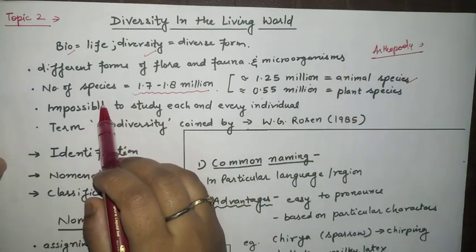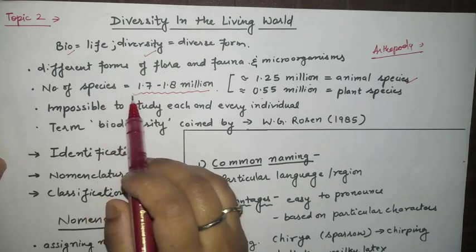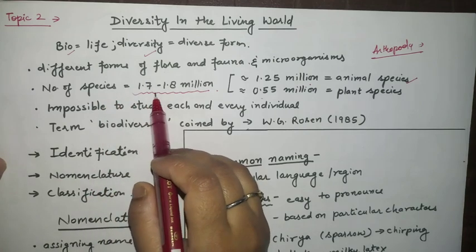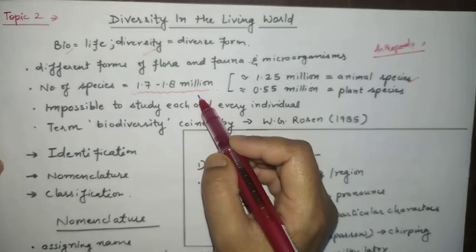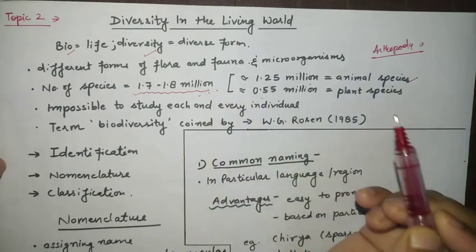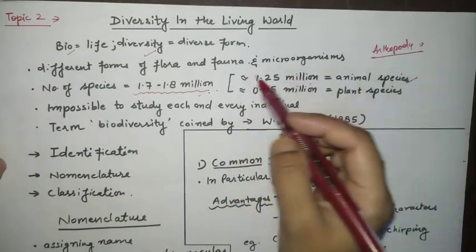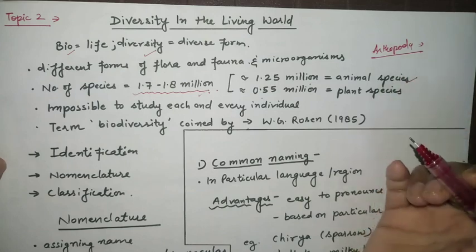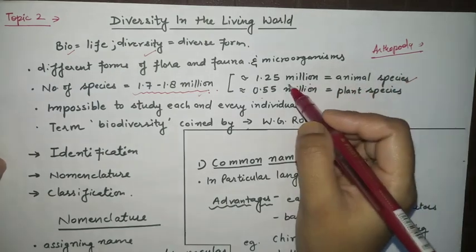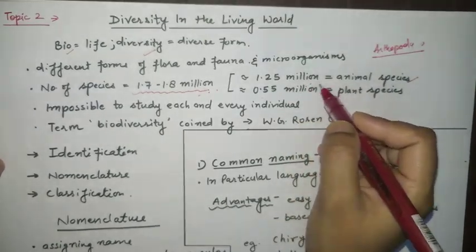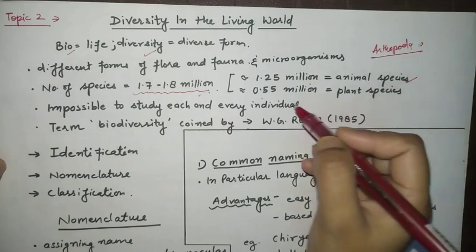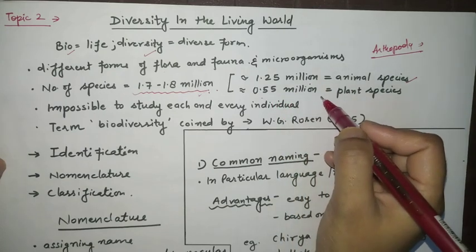Second point is that the total number of species on our earth is 1.7 to 1.8 million. This data is very important. So here among the plant and animal species, again we have divided. Animal species consist of 1.25 million, see the data, so much, and plant species only 0.55 million.